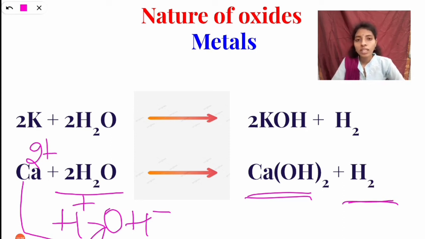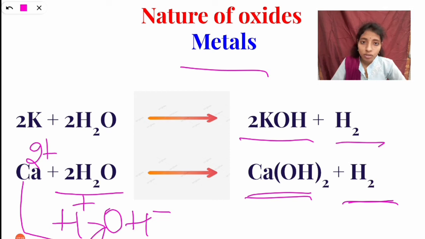Similarly, when we take potassium, it also reacts with water. When it reacts with water, it will form hydroxide, that is potassium hydroxide, and release hydrogen gas. So these two are metals here. We can say that when metals react with water, they form corresponding hydroxides.